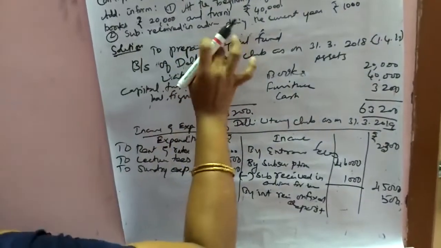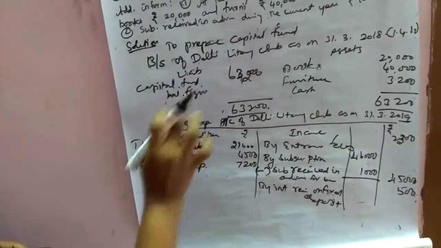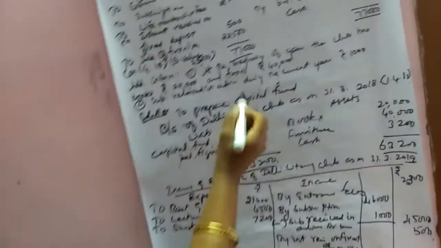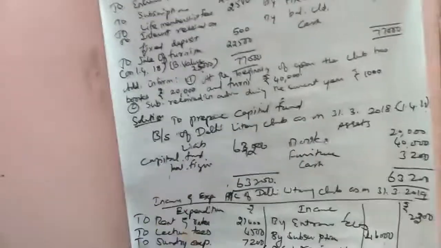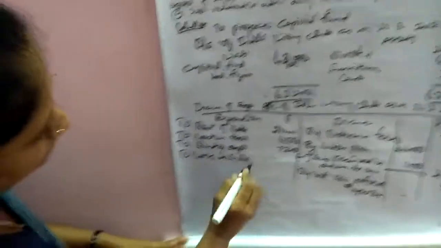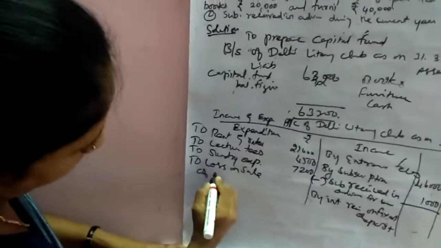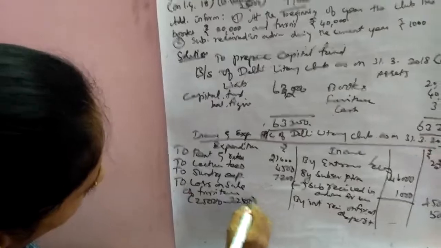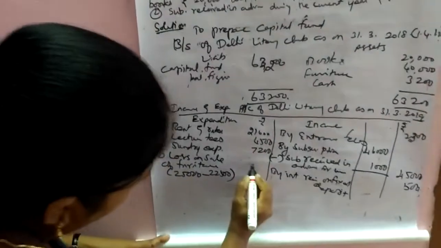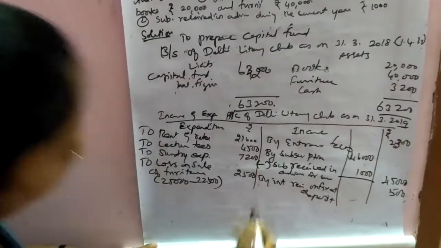Then come to the adjustments. If there is any adjustment, we have to see. So only furniture, which we already saw. To loss on sale of furniture, that is 25,000 minus 22,500, that is 2,500.